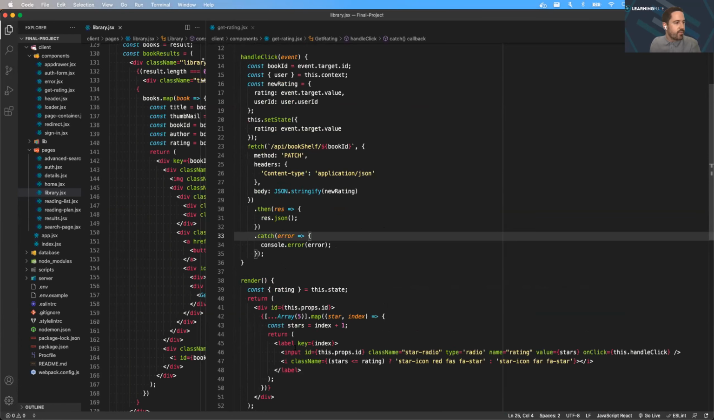And then on line 47, I used a ternary expression to render conditional class names from Font Awesome that will appear as a filled in star if the star's value is less than or equal to the rating stored in state, or an empty black star if stars is greater than rating.